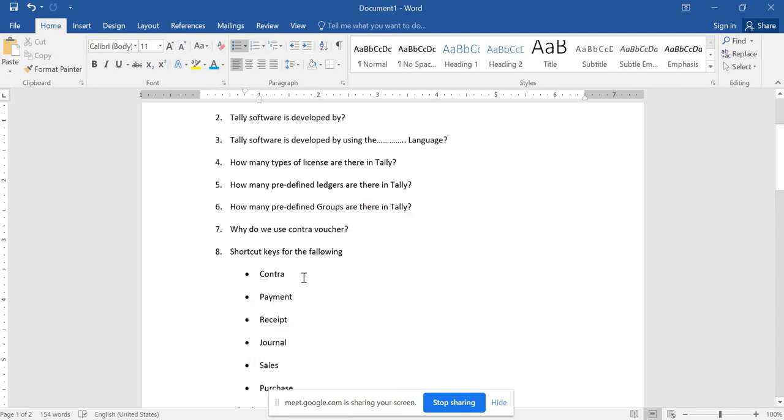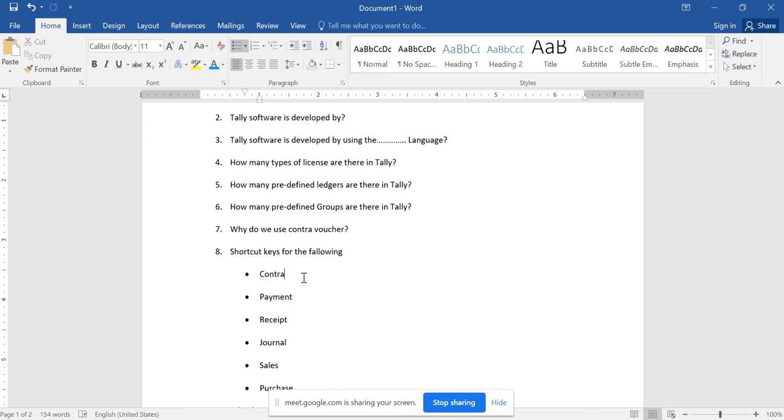Yes, ma'am. I'll come back again to it. Shortcut keys, contra vouchers. When I have to enter a transaction relating to the withdrawal of money from my bank and deposit of money into my bank, I'll use a contra voucher. F4 is the shortcut key for that. The function keys you find on the top row of your system, out of that F4 is the shortcut key for contra vouchers.